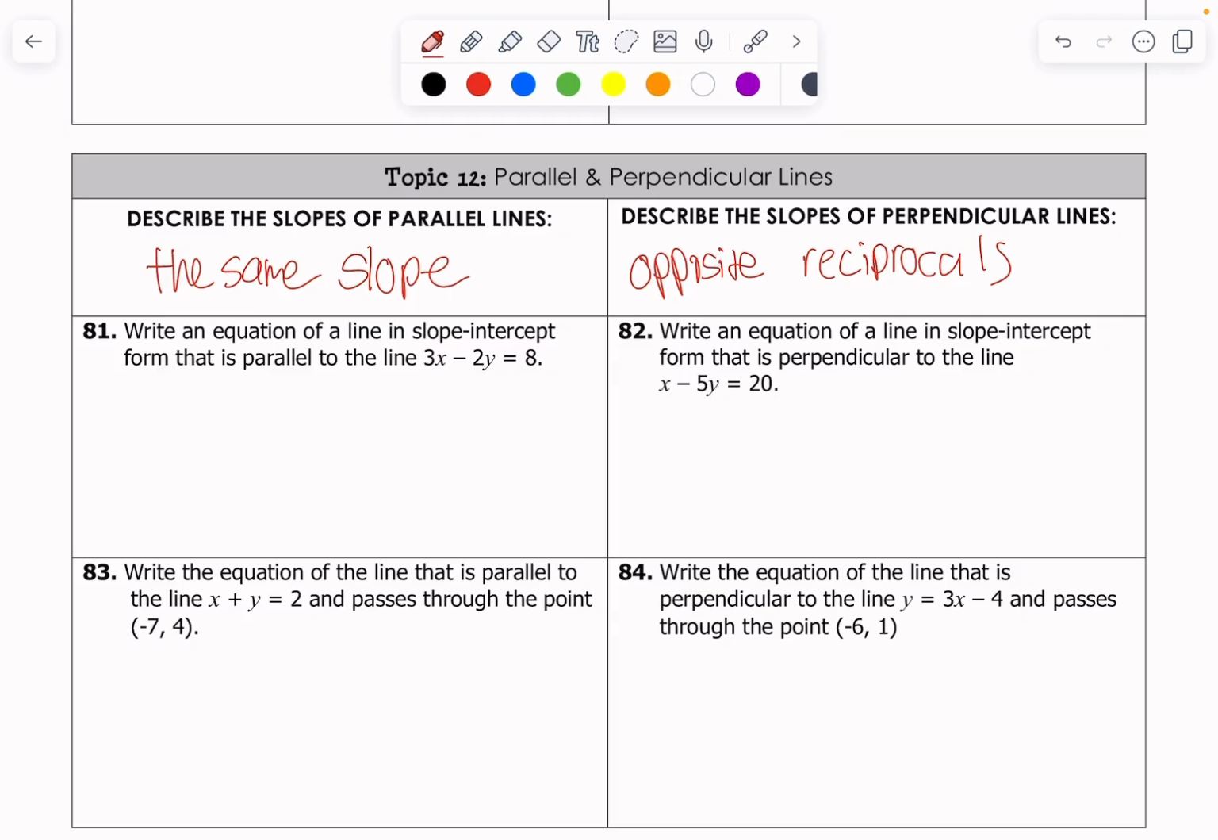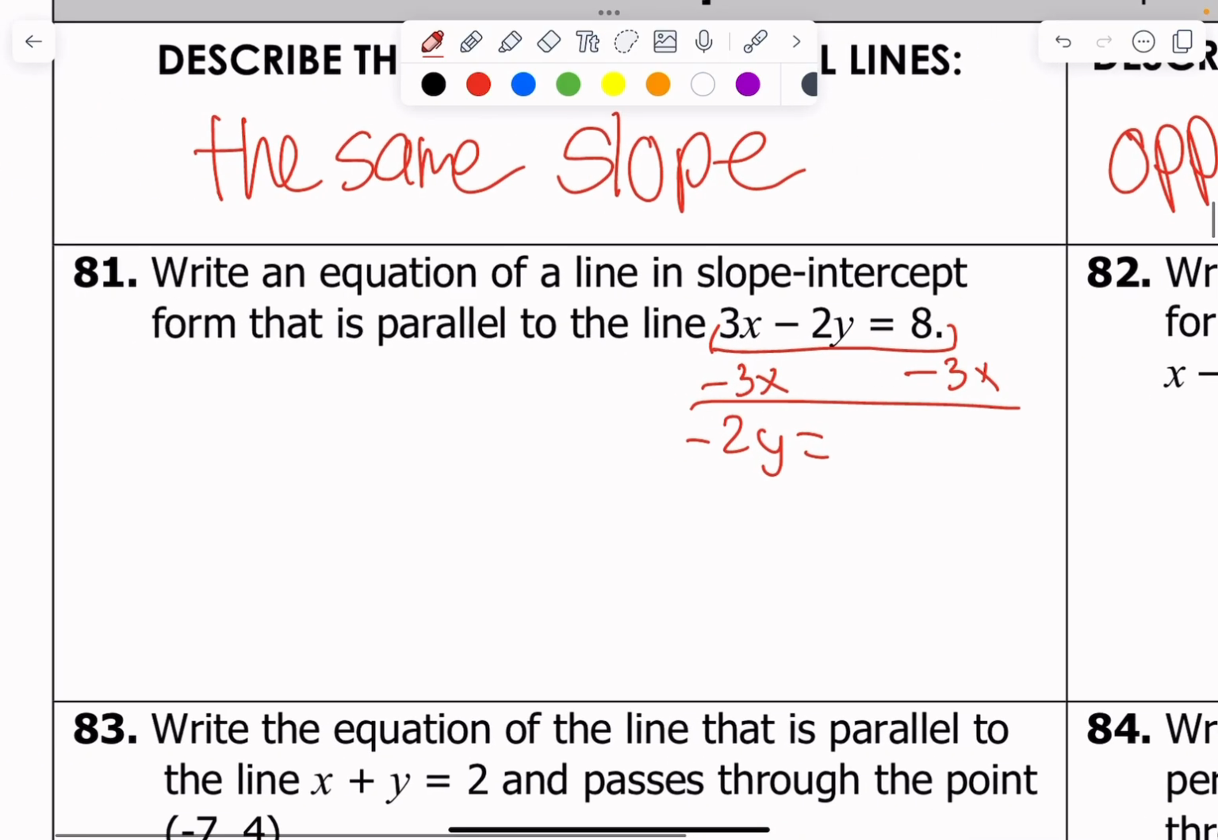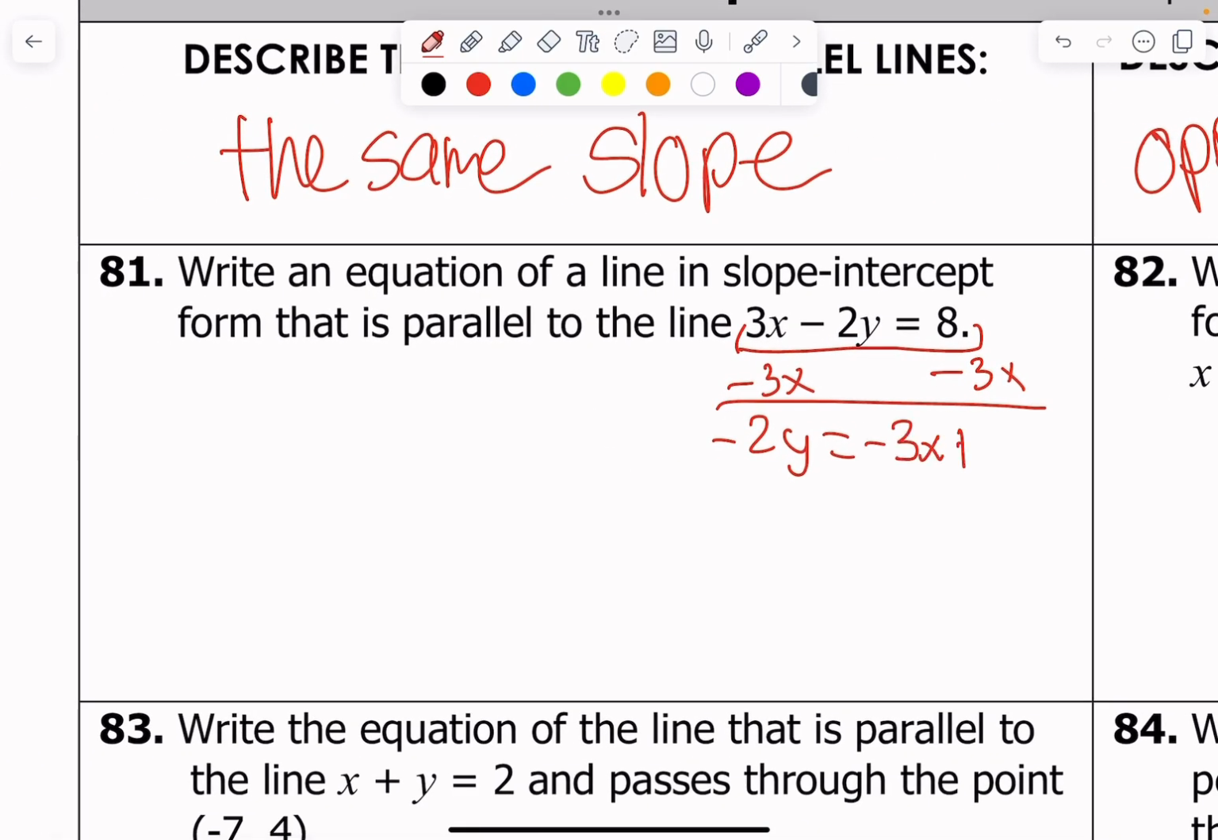So if I ask you to write me an equation of a line in slope-intercept form that's parallel to another line, well, we need to know about this line. What is the slope of this line? And if this other line is parallel, well, it's got to have the exact same slope. So we need to know the slope of this line. To do that, let's convert it to slope-intercept form. So let's subtract the 3x over. I'm left with negative 2y is equal to, let me zoom in here, negative 2y is equal to negative 3x plus 8, divided by negative 2 everywhere. And I have y is equal to 3/2 x. 8 divided by negative 2 is a positive 4. Nope, negative 4. Good catch. And my slope here is 3/2.